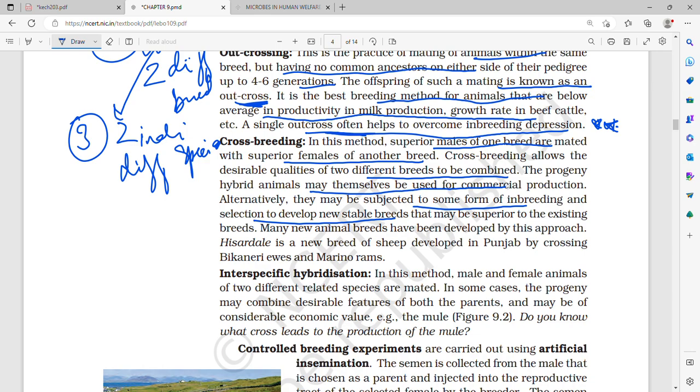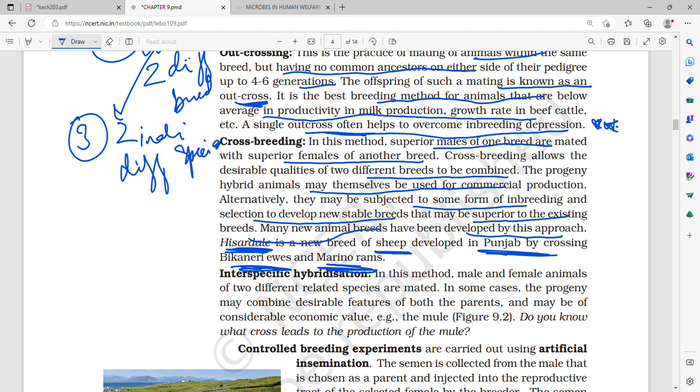So in crossbreeding, there is breeding of two animals of different breeds. Crossbreeding allows the desirable qualities of two different breeds to be combined, and the progeny hybrid animals can themselves be used for commercial production, or they may be subjected to some form of inbreeding, and then they can develop new stable breeds that may be superior to the existing breeds. Many new animal breeds have been developed by this approach. Hisardale is a new breed of sheep developed in Punjab by crossing between Bikaneri ewes and Merino rams.